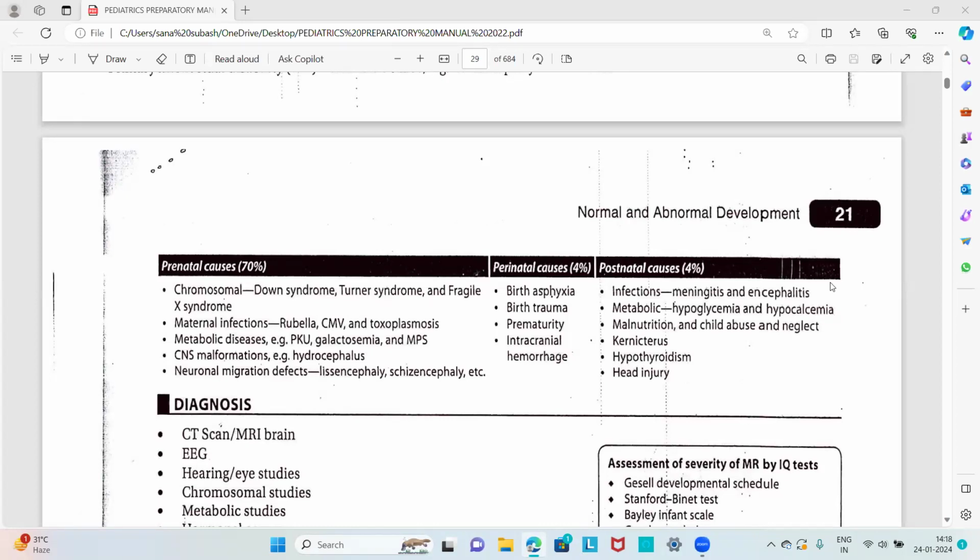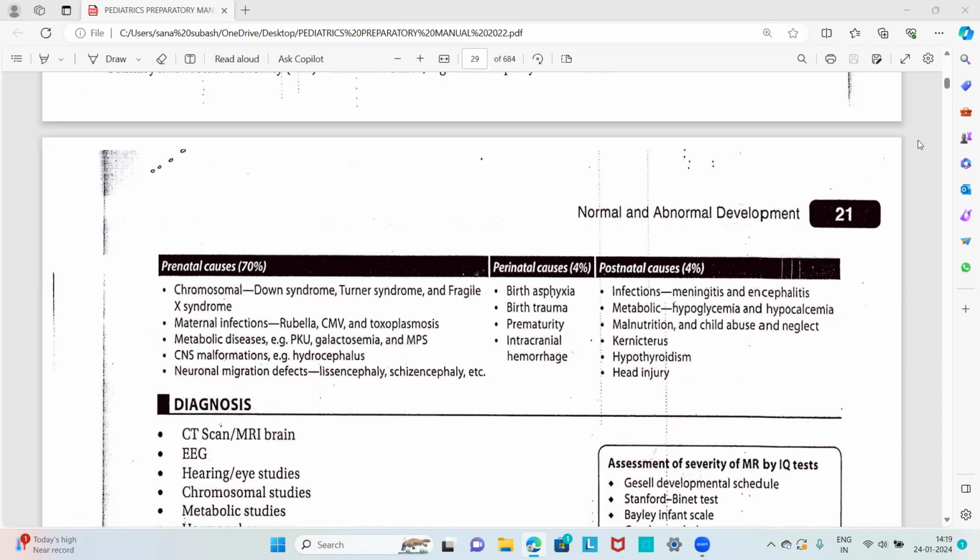Then about the preventable causes of mental retardation. During the antenatal visit itself, by antenatal USG examination of markers, we have to prevent the occurrence of mental retardation in the child through adequate antenatal examination. These include chromosomal disorders like Down syndrome, Turner syndrome, and Fragile X syndrome; maternal infections like rubella, cytomegalovirus infection, and toxoplasmosis; metabolic diseases like PKU, galactosemia, and mucopolysaccharidosis; and CNS malformations, for example hydrocephalus and neuronal migration defects like lissencephaly and schizencephaly. These can be prevented by adequate antenatal examinations and imaging studies.